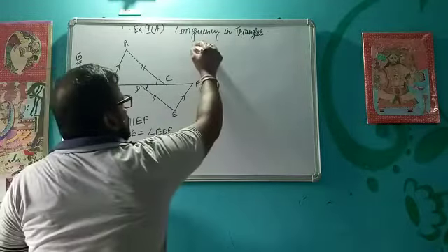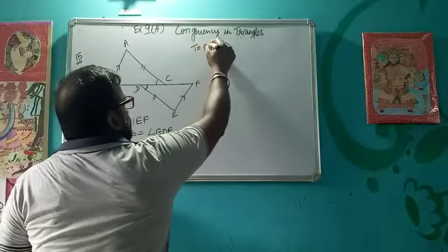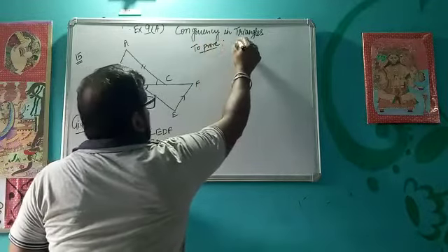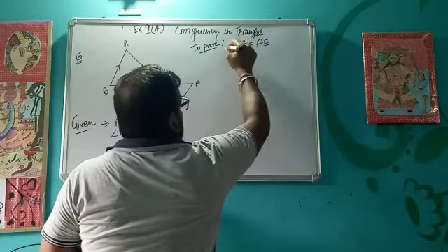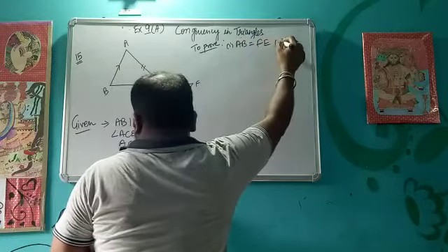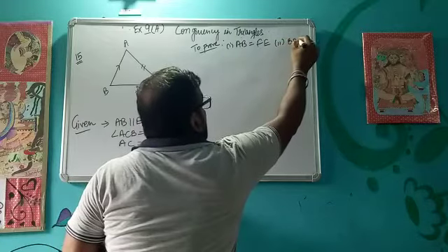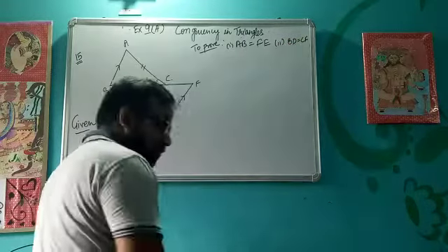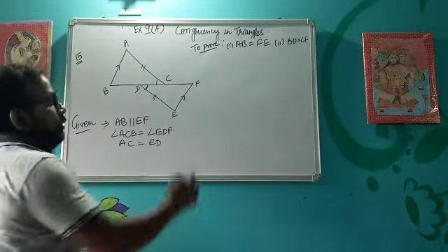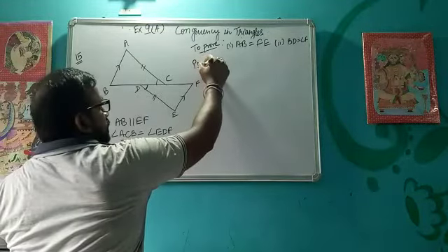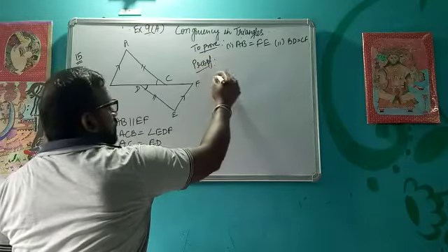So these three things are given in this question. Now what we have to prove in this? We have to prove AB equal to FE, and second thing we have to prove BD equal to CF. Okay. So in order to prove these two things, I am again going to take the triangles and we will use the properties.